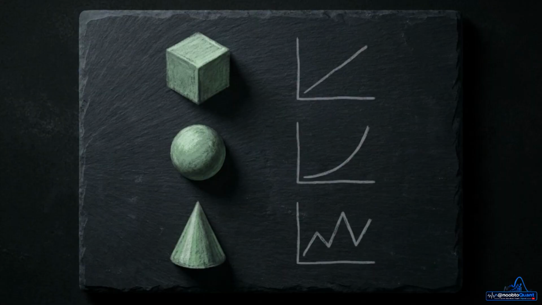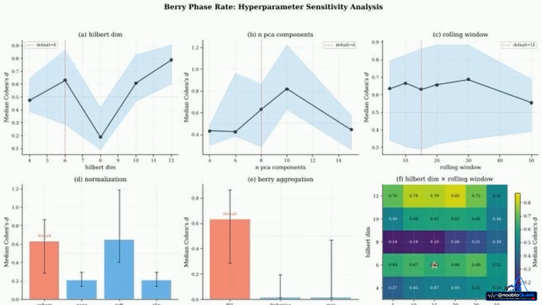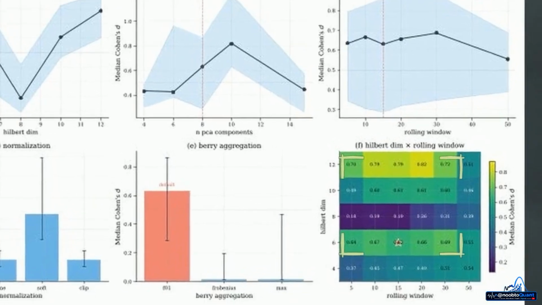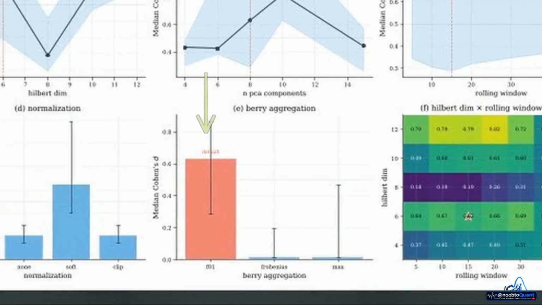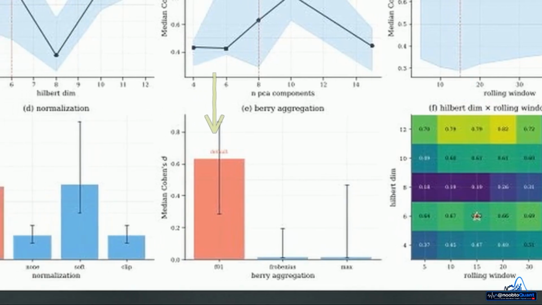With the architecture complete, we can measure its out-of-sample robustness against classical risk baselines. These sensitivity analysis grids show geometric features maintain a high Cohen's d, a measure of regime separation, across various rolling windows and dimensions. Empirically, this framework reduces out-of-sample false alarms by 67% compared to standard classifiers like random forests.